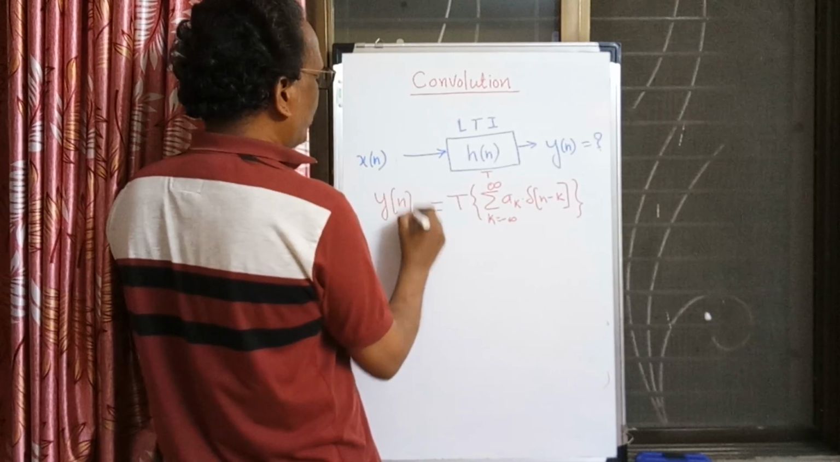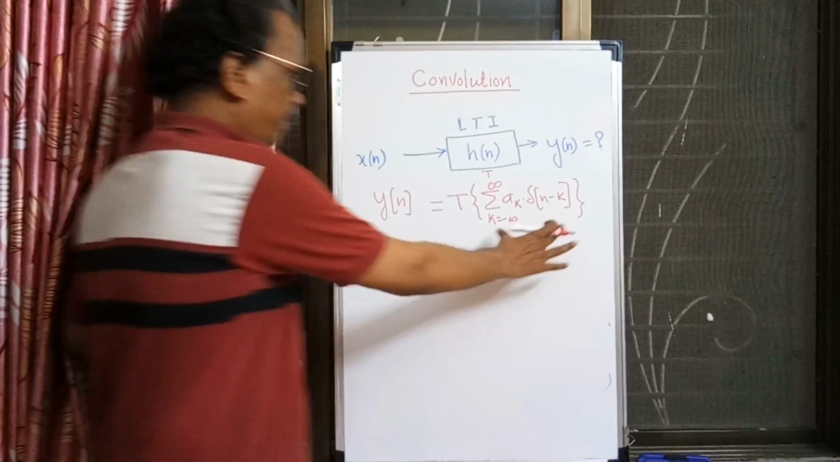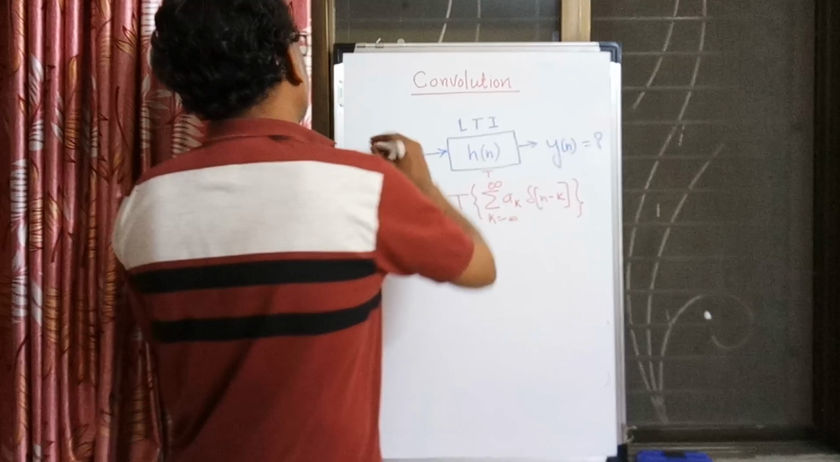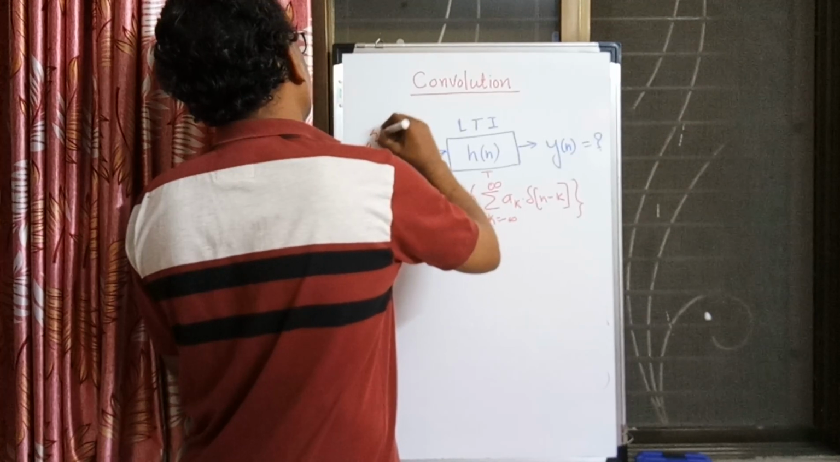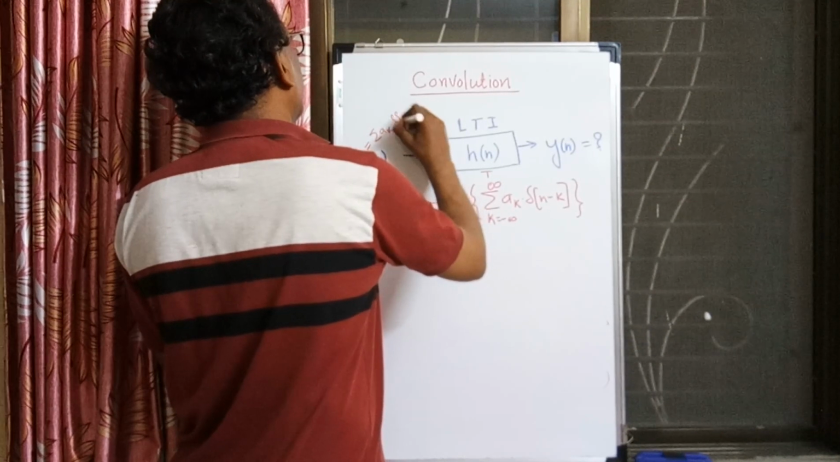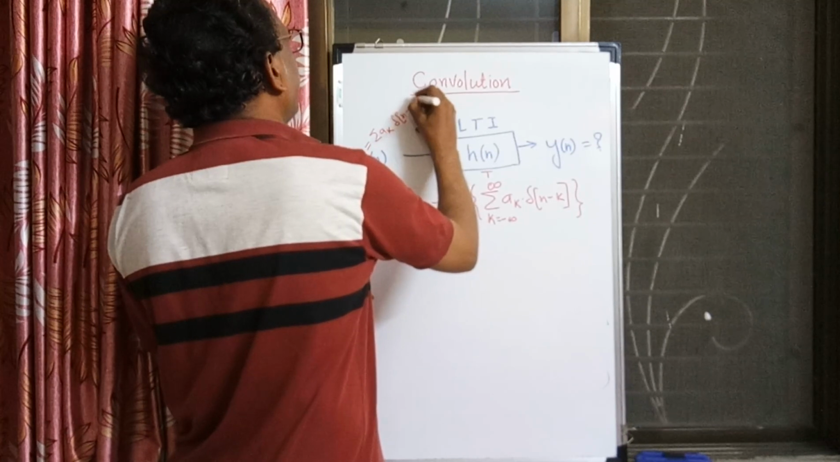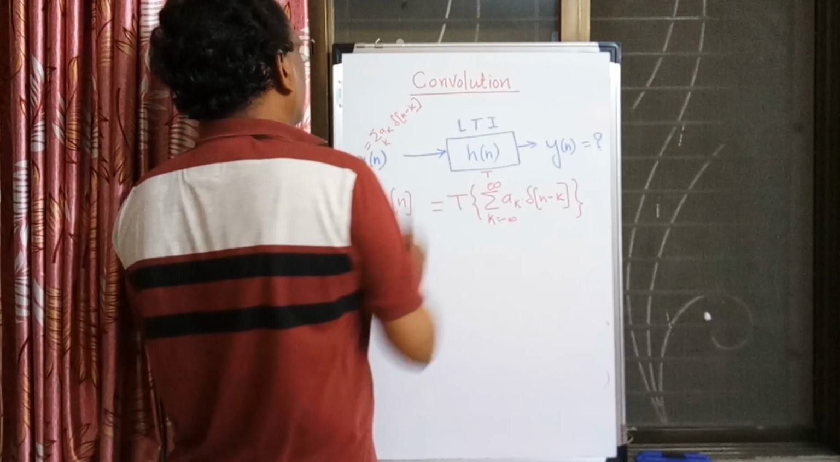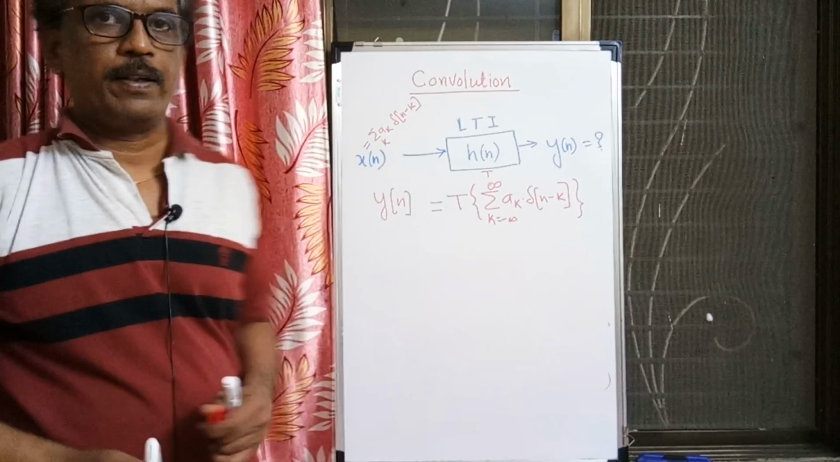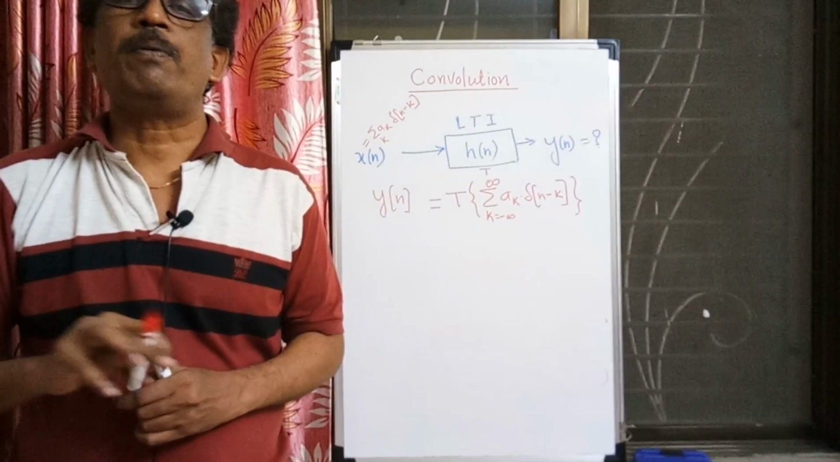Y of n. I want to find this y of n. What is x of n? This x of n is nothing but summation ak del of n minus k. I told you that any arbitrary signal or sequence can always be written in terms of linear combinations of